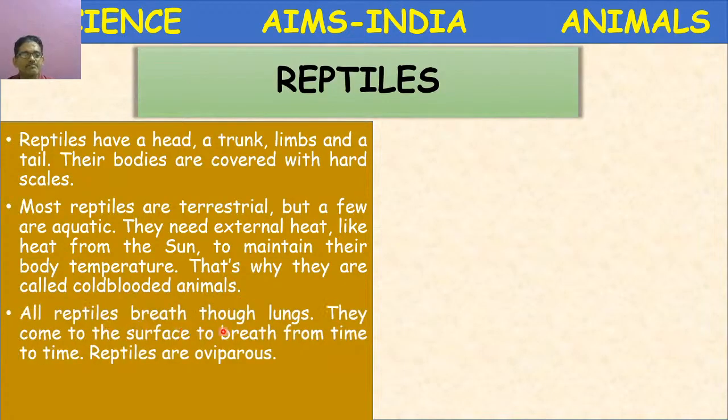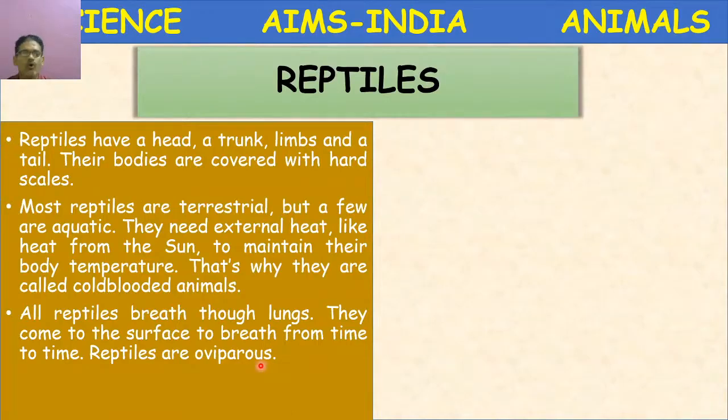All reptiles breathe through lungs. They come to the surface to breathe from time to time. You might have observed these crocodiles, turtles, they come to the surface of the water and breathe in air. Okay? Next, reptiles are also oviparous.